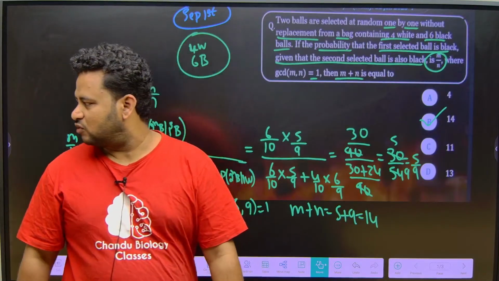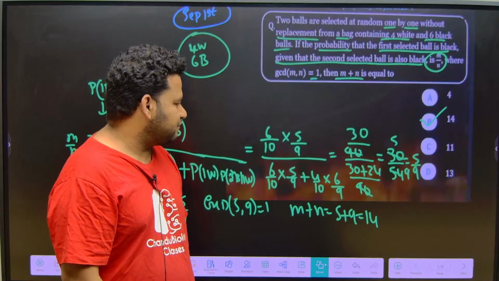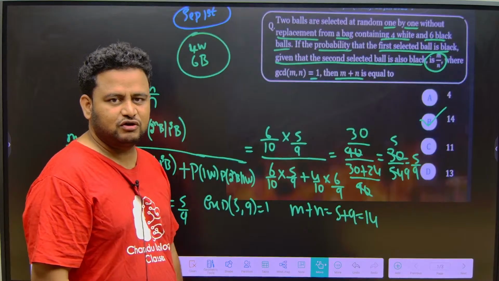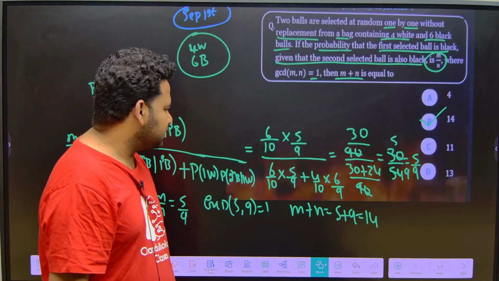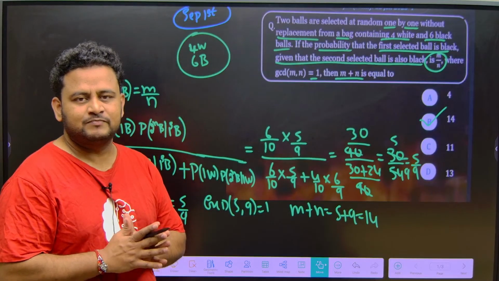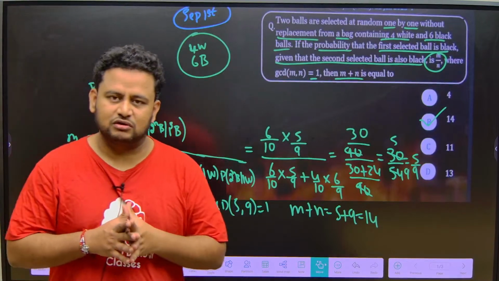That is, m by n is equal to what? 5 by 9. Okay, m by n you will get as 5 by 9. So definitely m by n, if you are getting 5 by 9, GCD is also 1. So you have to find the value of m plus n. You will get it as 5 plus 9, that is equal to 14. Clear, friends? This is how you have to solve the question.